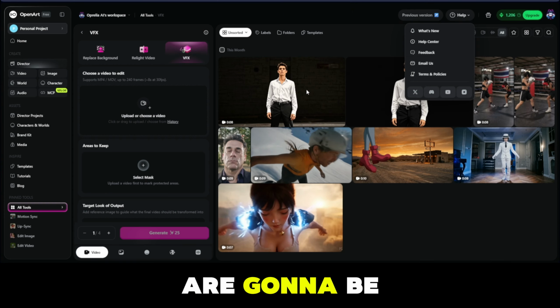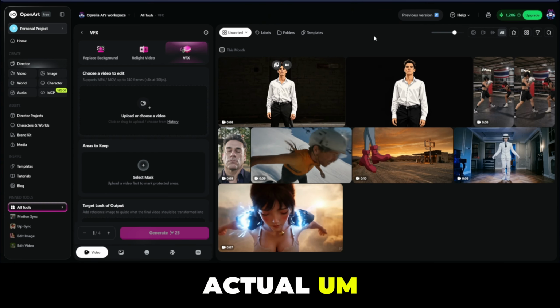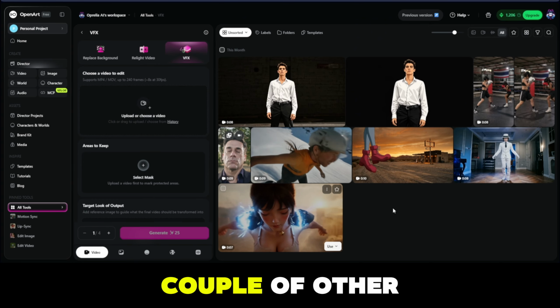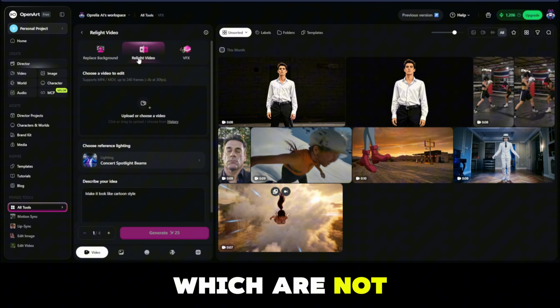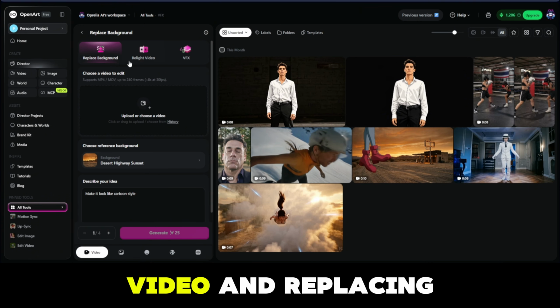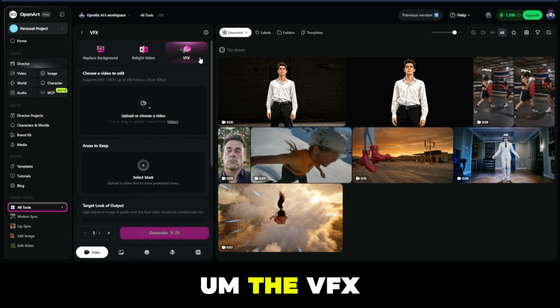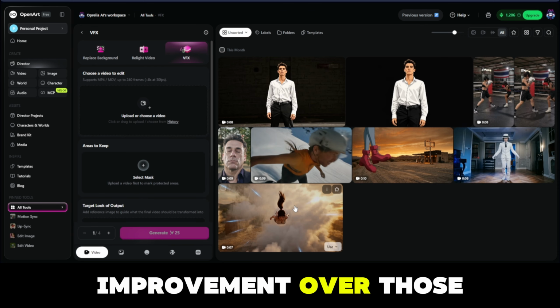But today we are going to be focusing on the actual VFX tool, and we're going to be reviewing it. I'm going to be making it very clear. There are also a couple of other things in this which are not really today's focus, like the relight video and replacing backgrounds. The VFX seems to be a bit more of an improvement over those tools.